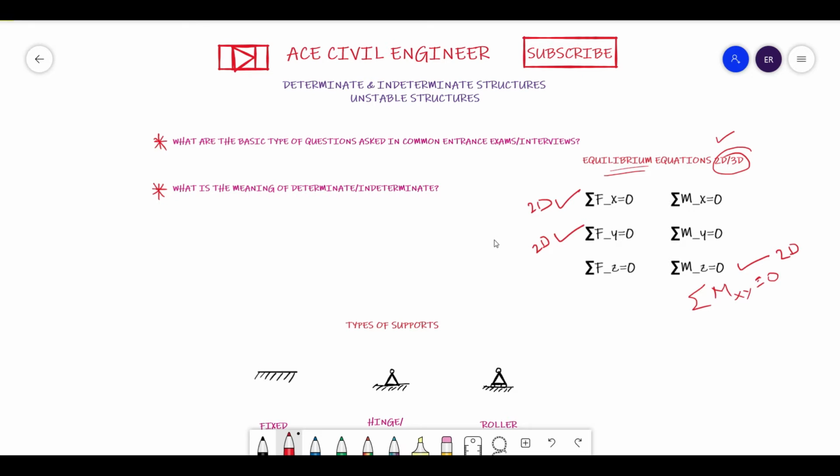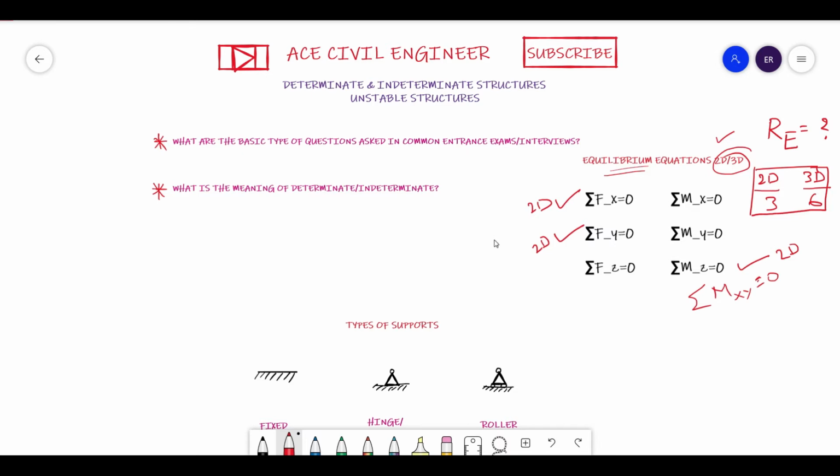So in the case of 2D, you have 3 equilibrium equations. In the case of 3D, you have 6 equilibrium equations. This point you need to remember very well. So these are the equilibrium equations. I will call the number of equilibrium equations RE, or simply E. This you need to always remember, friends.